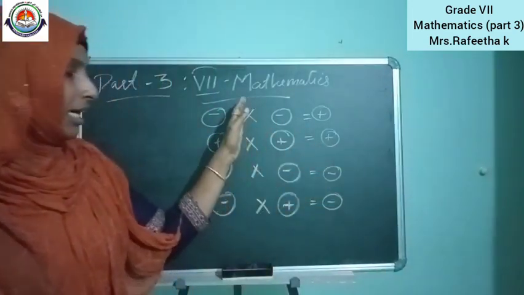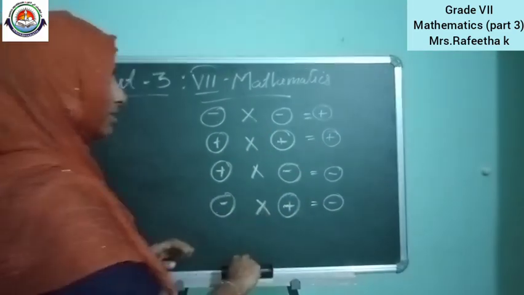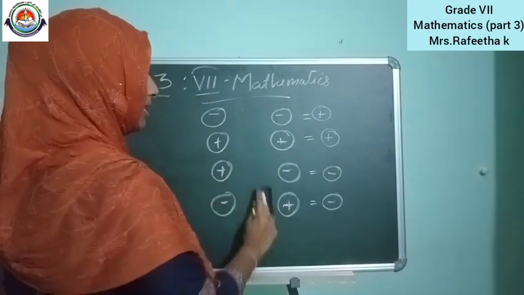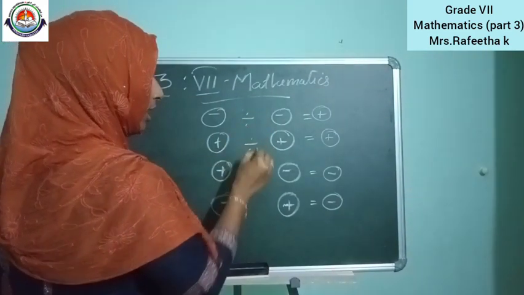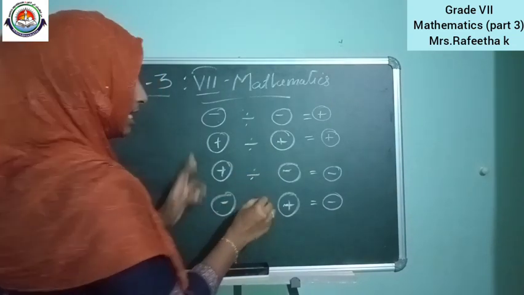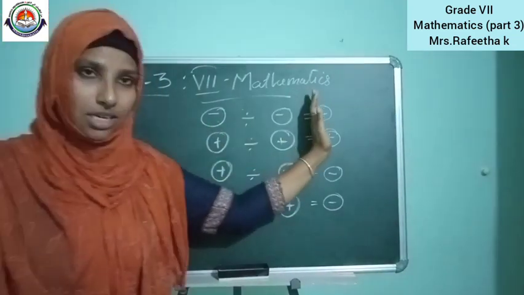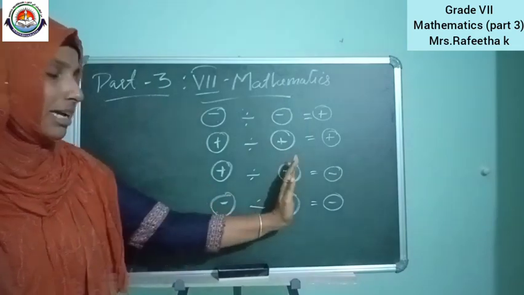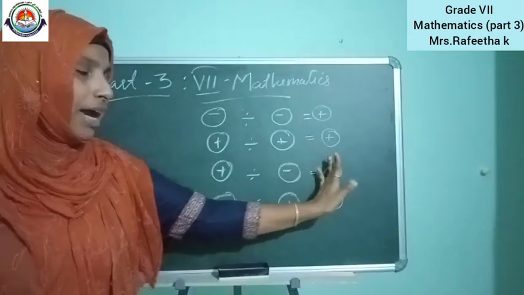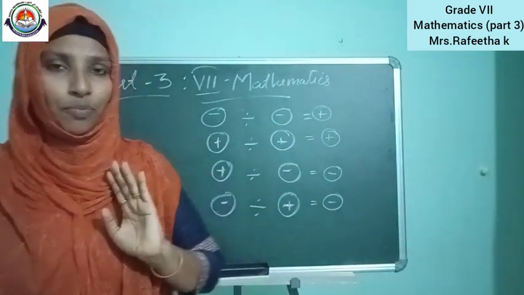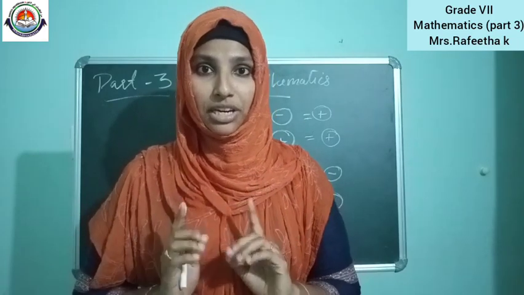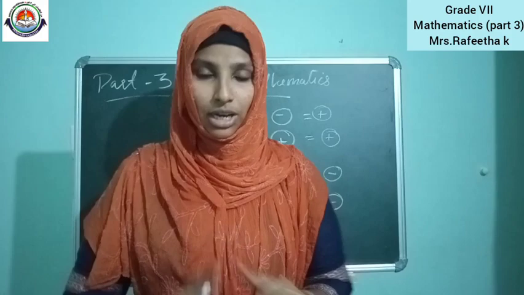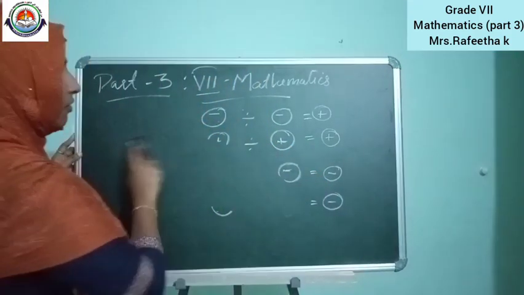Okay. So the same case happens in division also. That is, if same signs are divided, the answer will be positive. If different signs are divided, the answer will be negative. We know that multiplication is the reverse process of division in the case of whole numbers. That we know.